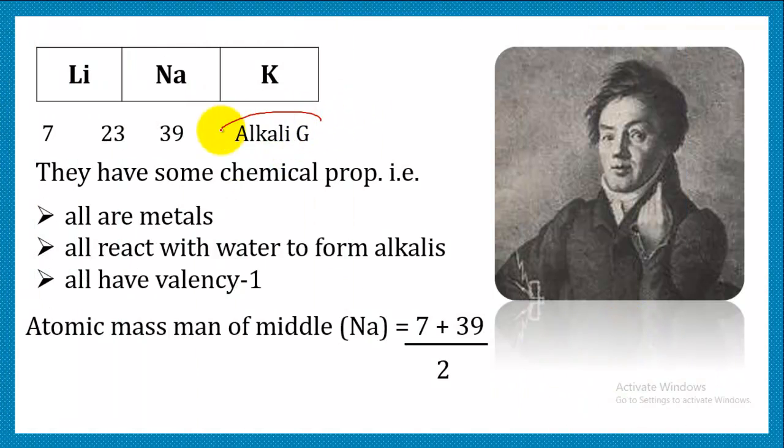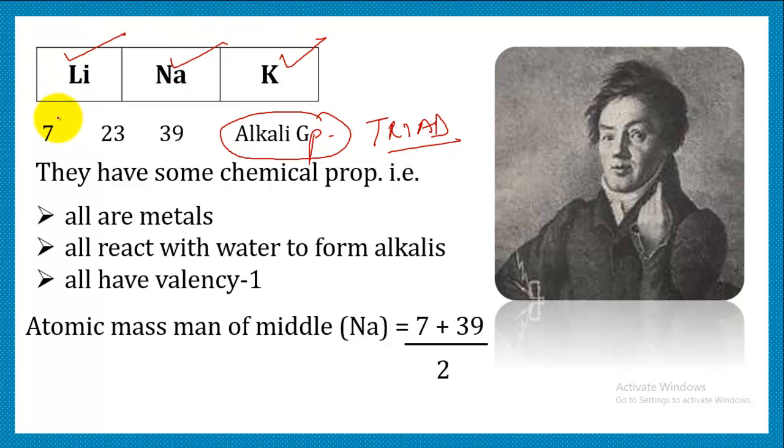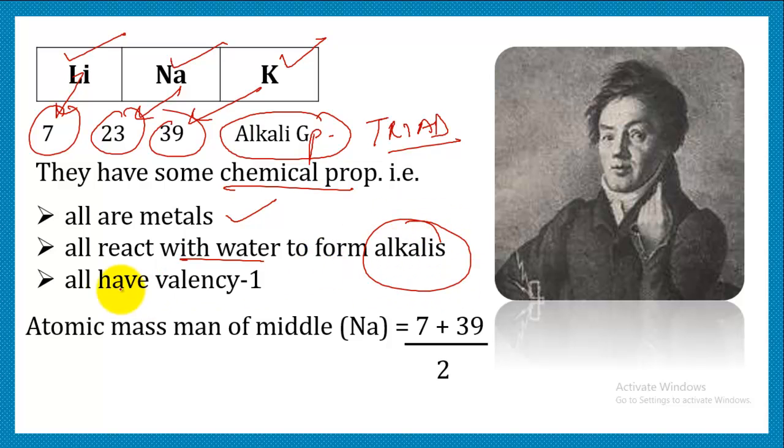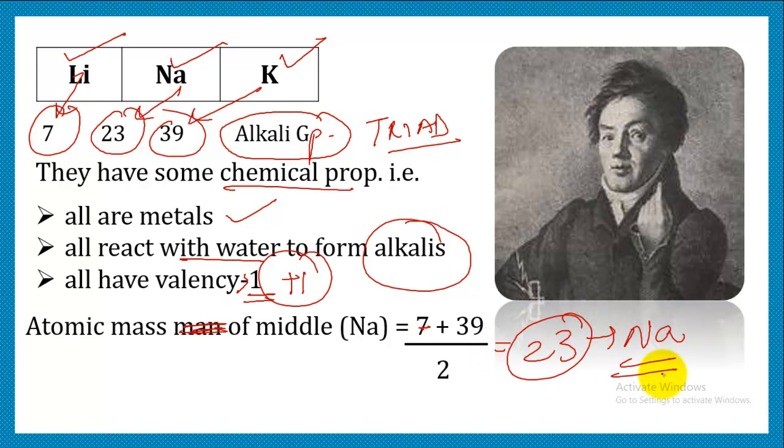If we consider the alkali triad in detail, let's say this is an alkali triad, lithium, sodium and potassium, and these are their atomic masses, lithium 7, sodium 23 and potassium 39. Their chemical properties were similar, like all were metals, all react with water to form alkalis, and all of them possess valency 1, that is plus 1. And the atomic mass of the middle element was the arithmetic mean of the first and third, which comes out to be 23, that is the atomic mass for sodium.